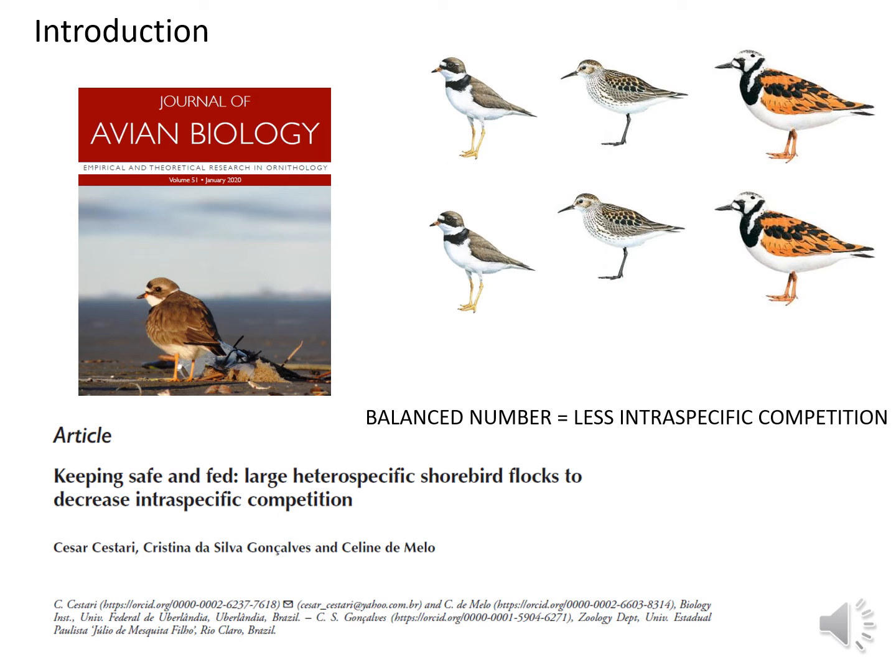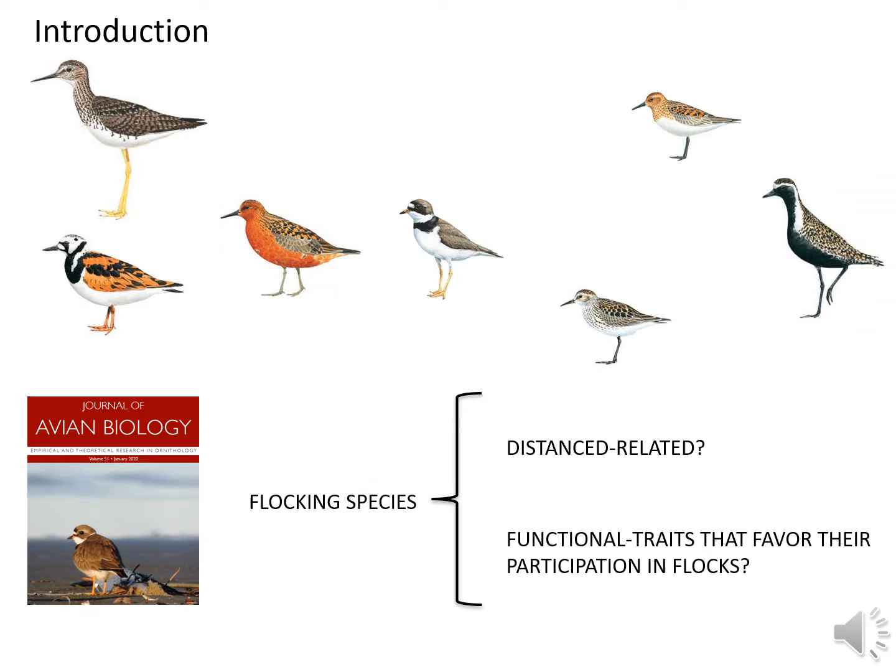In the last year, during the ABS virtual meeting, we revealed that Nearctic-Neotropical migratory shorebird species join heterospecific flocks in a balanced number to control for interspecific competition, and also maintain the flock protective effect in South America. This last manuscript raised some additional questions about interspecific relationships between flocking species.